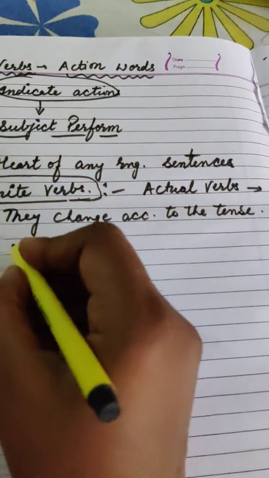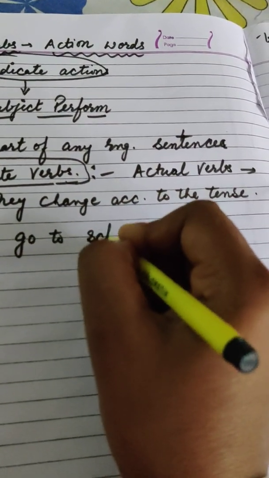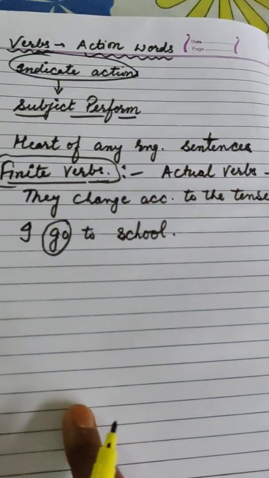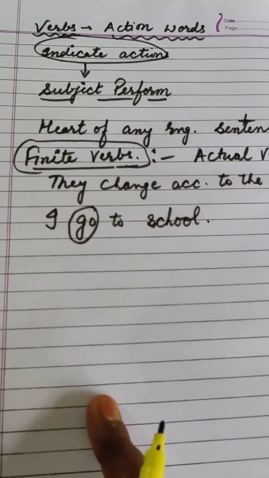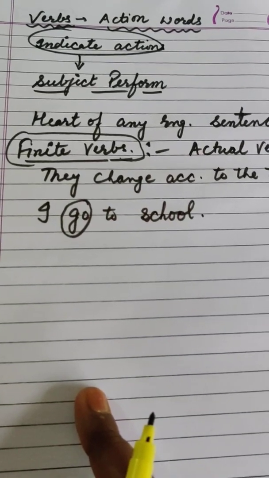For example, I go to school. Here go is a finite verb because go is the first form of the verb, and this tense is present tense.